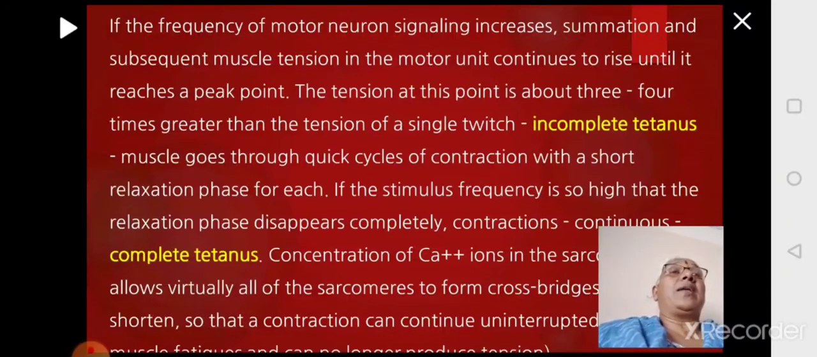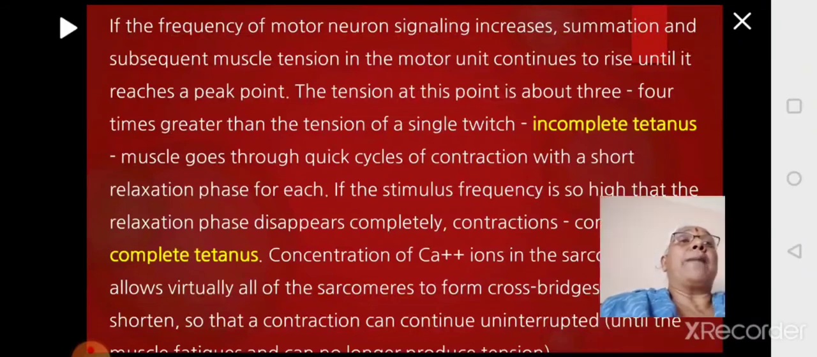So what is happening during incomplete tetanus? The muscle will go through quick cycles of contraction, and between two cycles the relaxation phase becomes very small. Why is it becoming very small? Because each time the stimulus coming is stronger than the first one, so the muscle is not completely relaxing. Even before it relaxes, a second stimulus is coming. Even before that relaxes, a third one is coming. Even before that relaxes, a fourth one is coming. As a result, all of them combined together bring about a stronger twitch, and you call this incomplete tetanus.